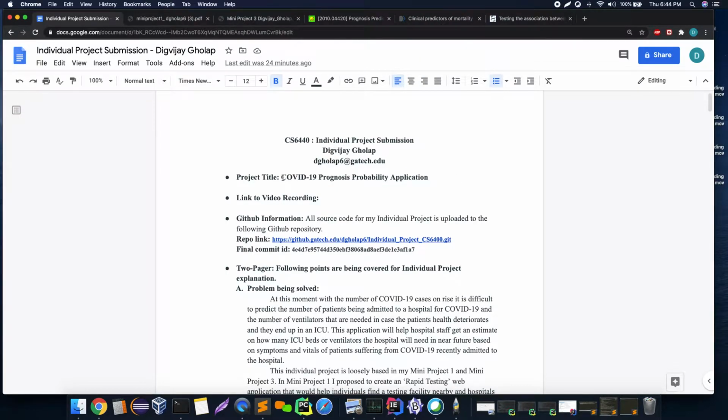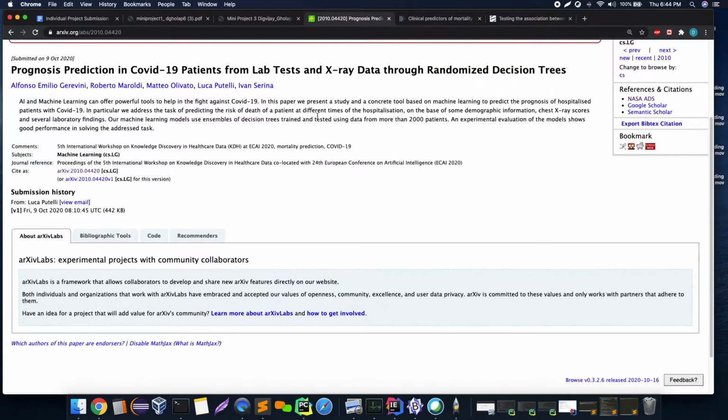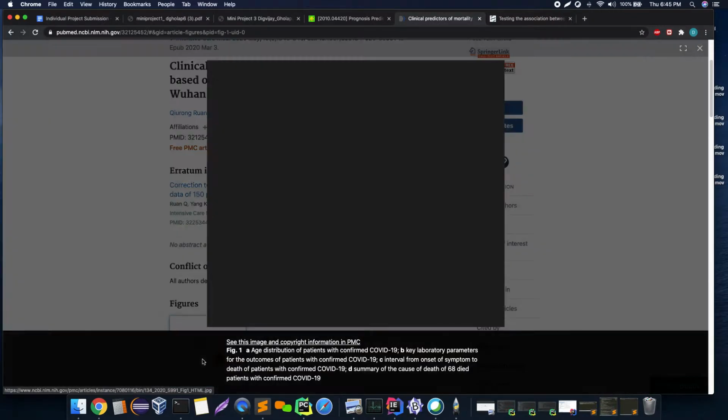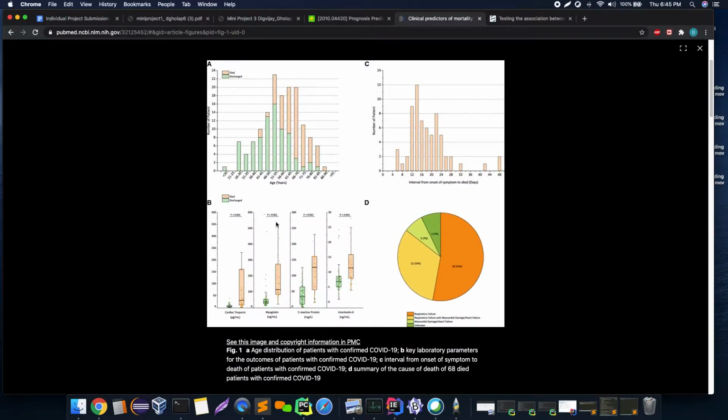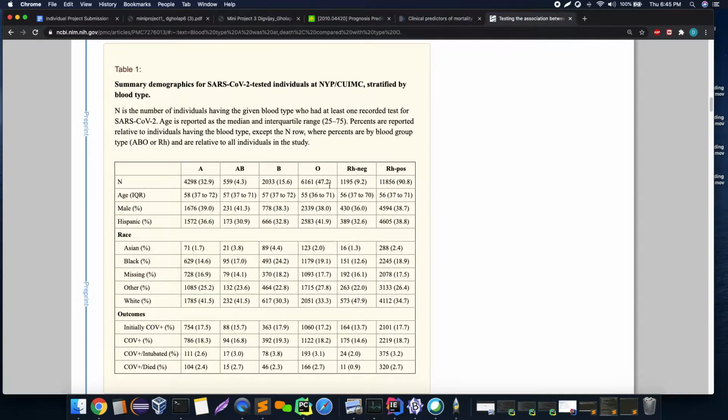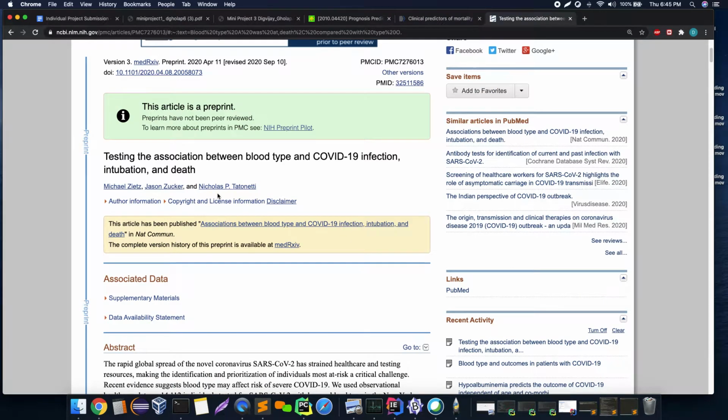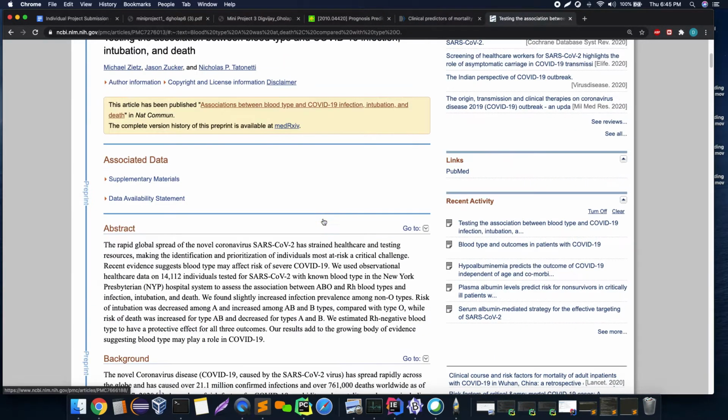This application, COVID-19 prognosis, is based on some of the research papers on the same topic, in which they assess some bodily blood levels as well as factors that determine if the person is going to survive, or is going to end up in an ICU, or is eventually going to die. These are some of the blood factors and the death rate which are being used in the application. These are some of the graphs that are being used from these papers.